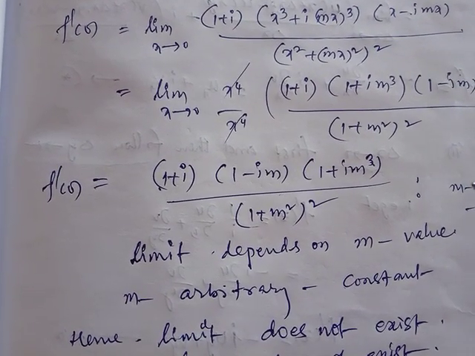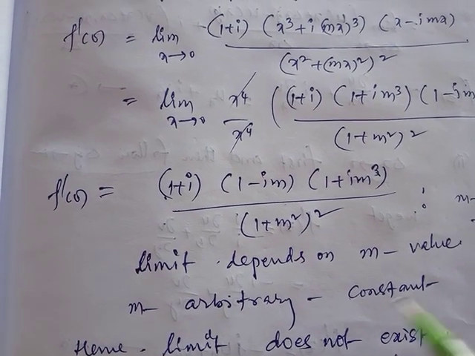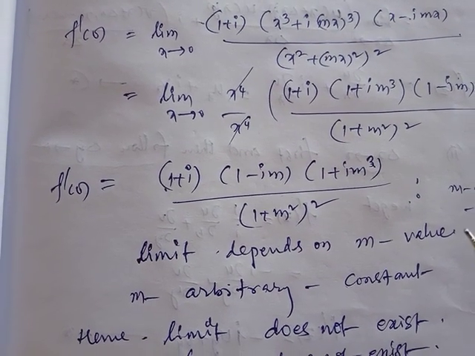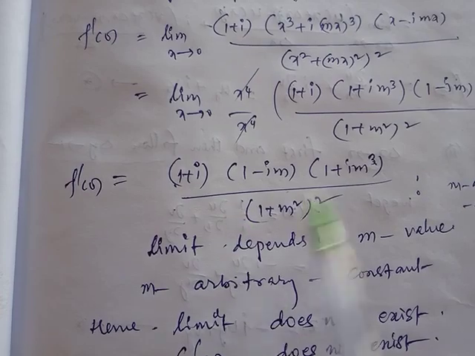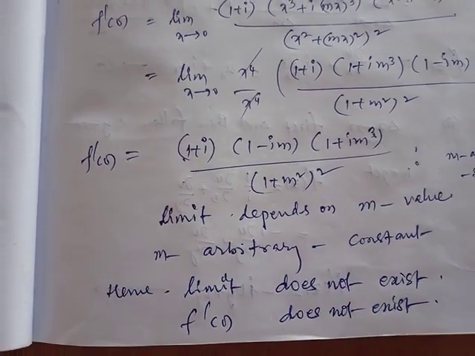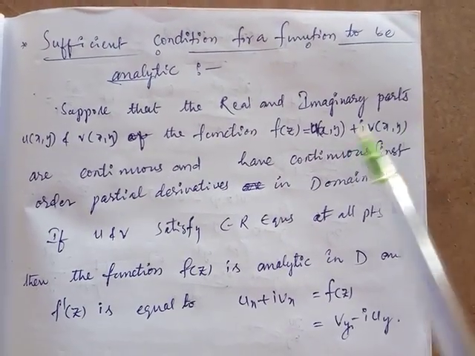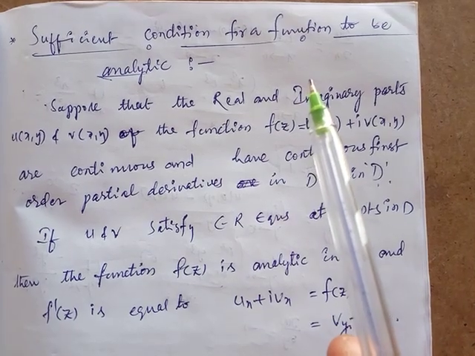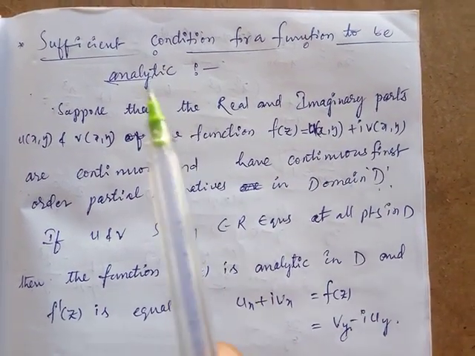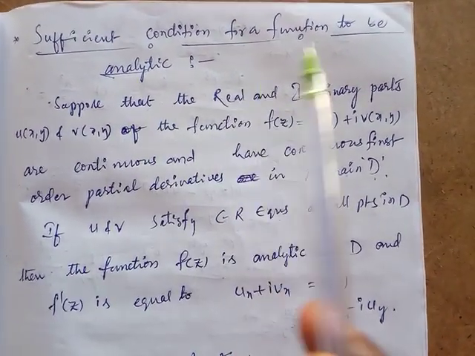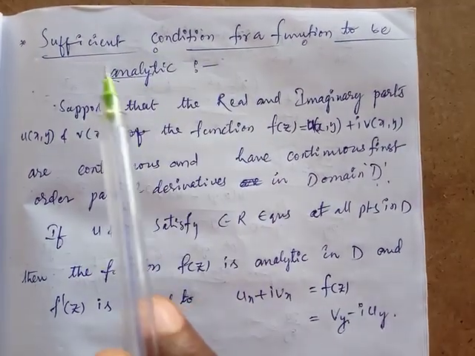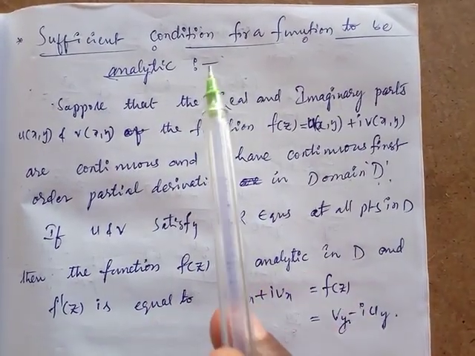CR equations are satisfied, that function may or may not be analytic. So this is the counter example for the not analytic function. Okay. Next theorem is the sufficient condition for a function to be analytic. The last one was the necessary condition for a function to be analytic. So now we discuss the sufficient condition for a function to be analytic.